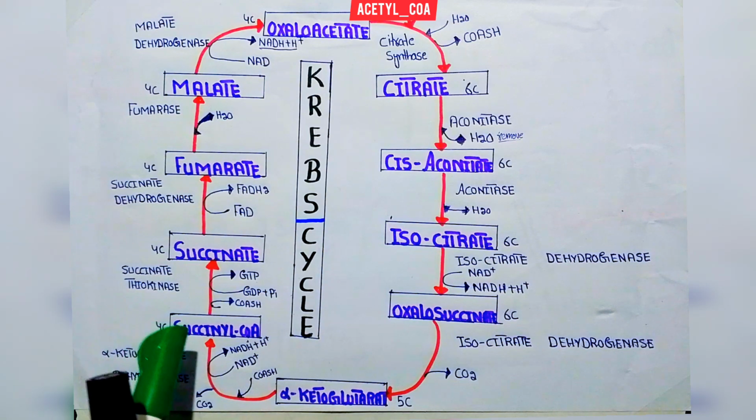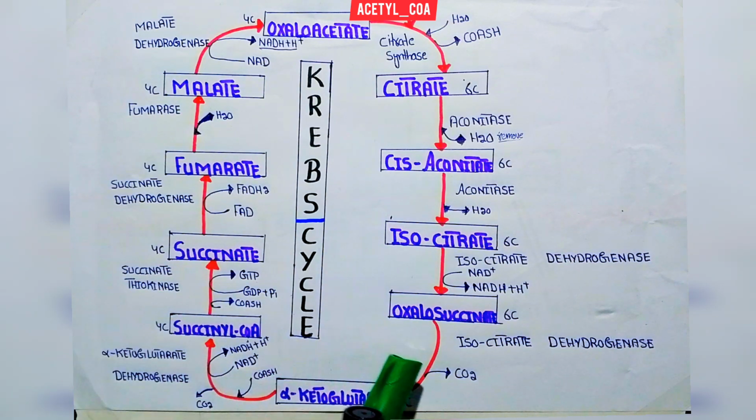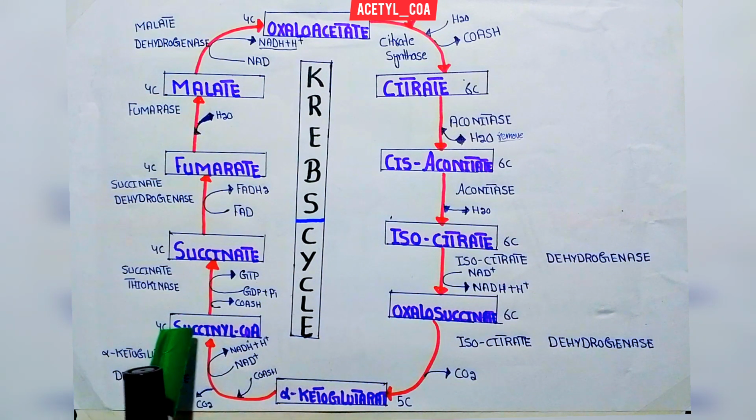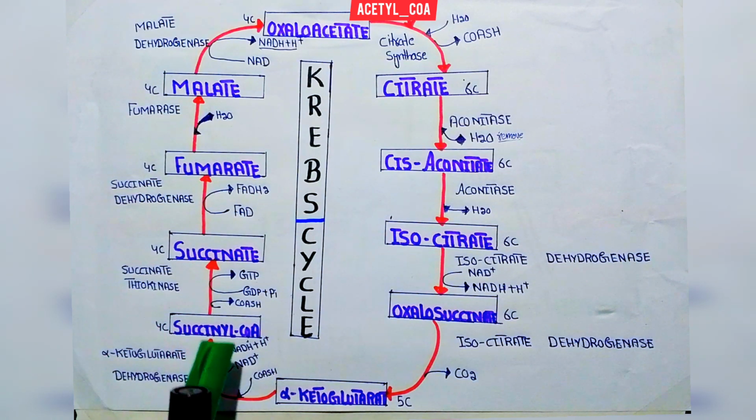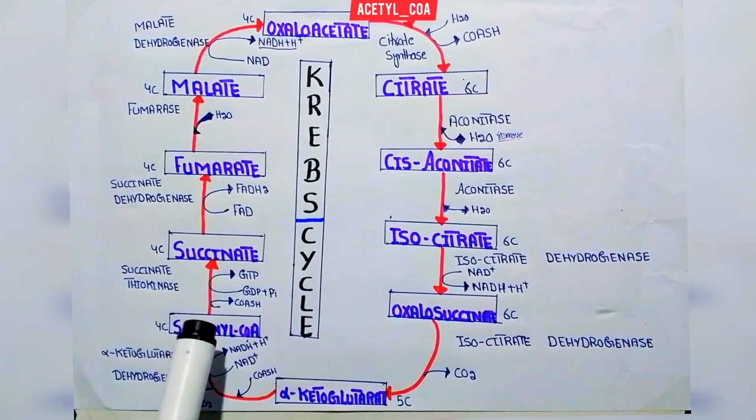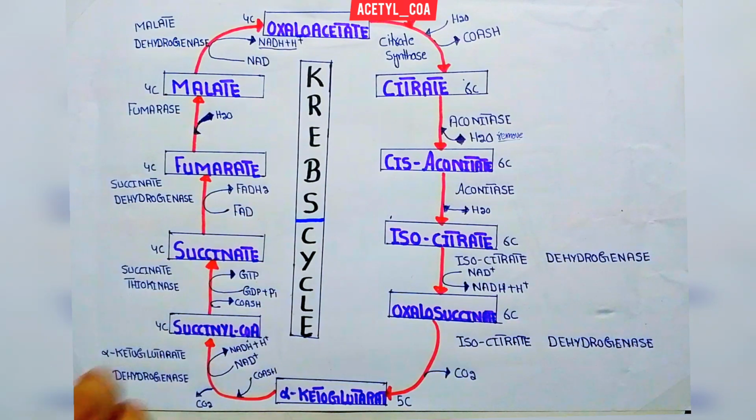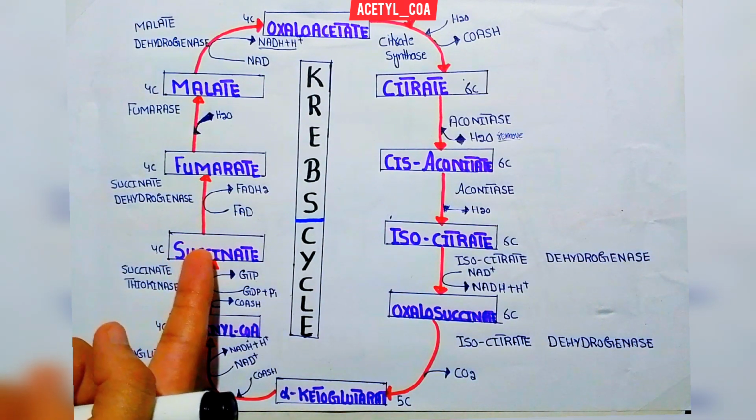Now what happens to the succinyl coenzyme A? This is derived from the 5 carbon compound, from which one carbon is removed in the form of carbon dioxide, so succinyl coenzyme A is a 4 carbon compound. Now what happens to the succinyl coenzyme A? The cleavage of succinyl coenzyme A occurs. Here this succinyl coenzyme A is converted into succinate.